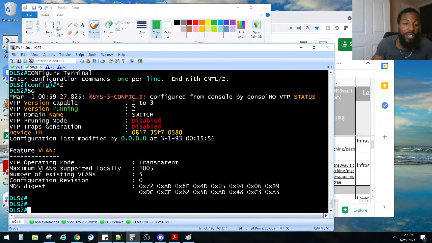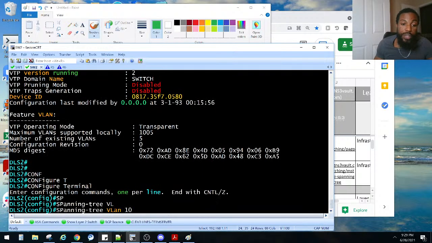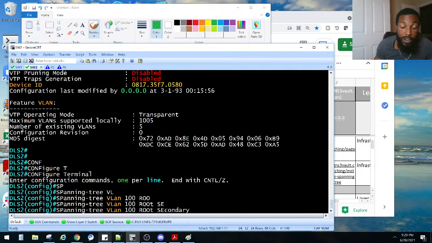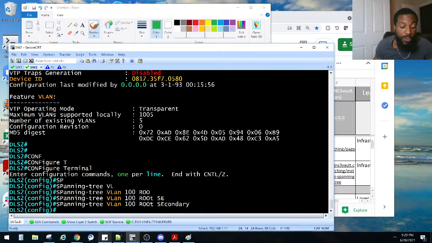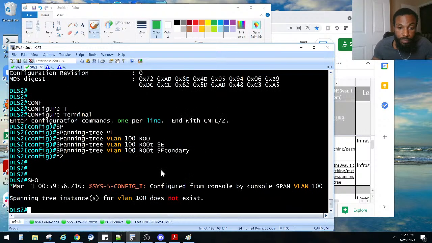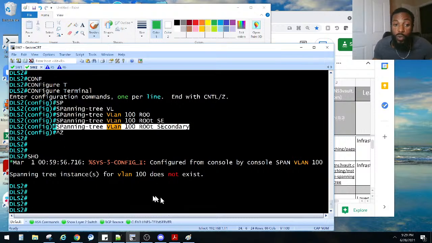Good. So we said spanning-tree VLAN 100, he needs to be the root bridge secondary. So he's going to be secondary. What happens here when we do that secondary for 100? Now we do a show span VLAN 100. Right here, that's what's interesting. Spanning tree instance for VLAN 100 does not exist, even though we put this keyword here. Show running-config: spanning-tree VLAN 100 root secondary. So he is the backup root bridge.